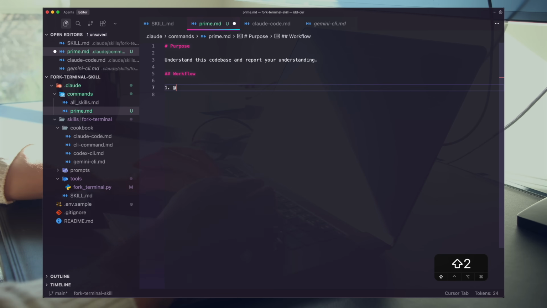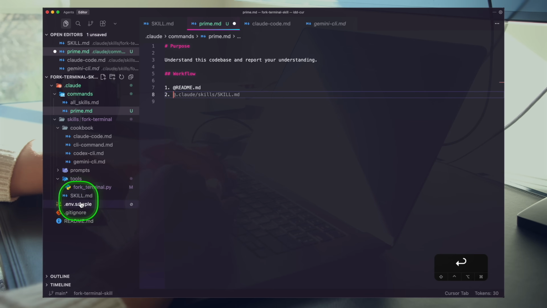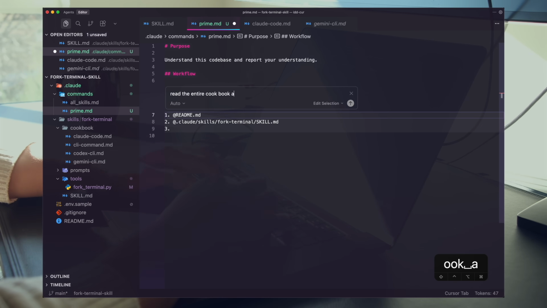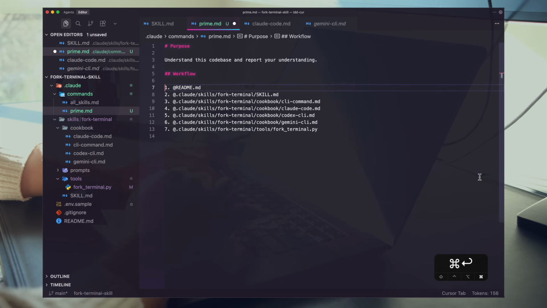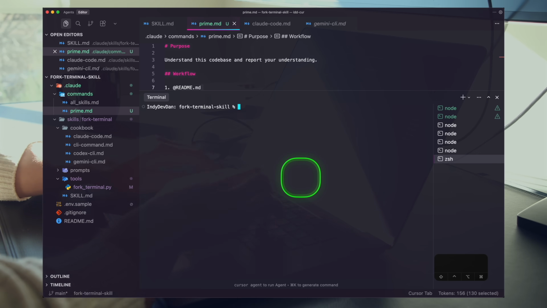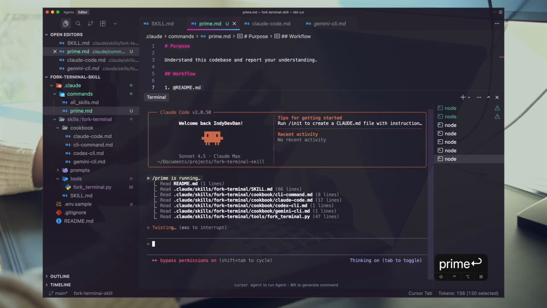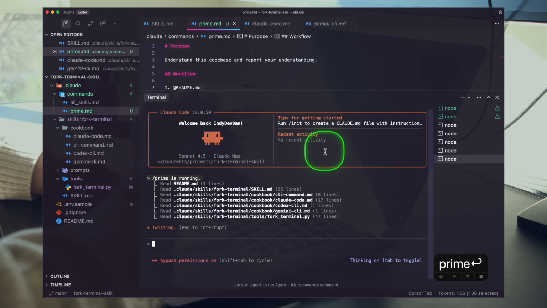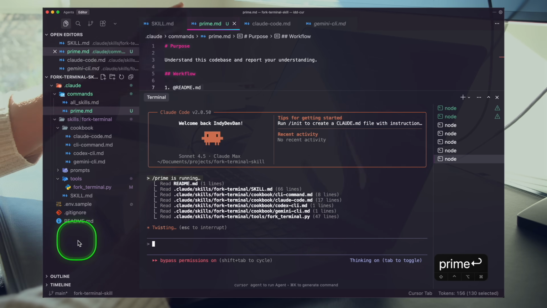Read, or we can actually just do this, right? Use this direct syntax, read the README, and then I'll say this here. I also just want it to read everything. So I'm going to say, read the entire cookbook and tools, continue with @syntax. Using some cursor here to leverage in editor prompting. That should be good. So now we have a new agent. Let's close. Let's reset. Let's run /prime. And now we're just going to read everything, and our agent should be good to go with operating this. It should report its understanding now, and then we can start prompting against this, right? So just a quick way to get your agent up and running with everything without bloating up a memory file.